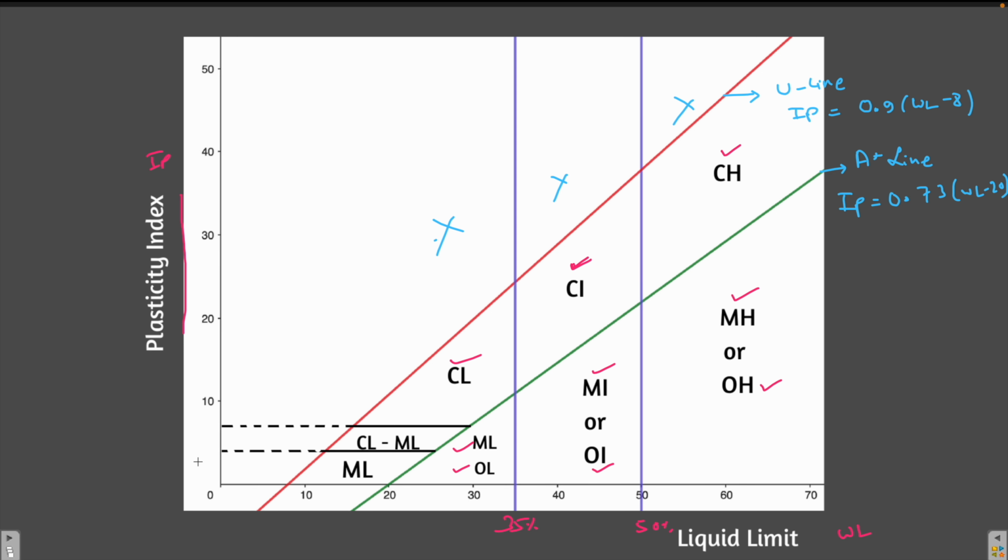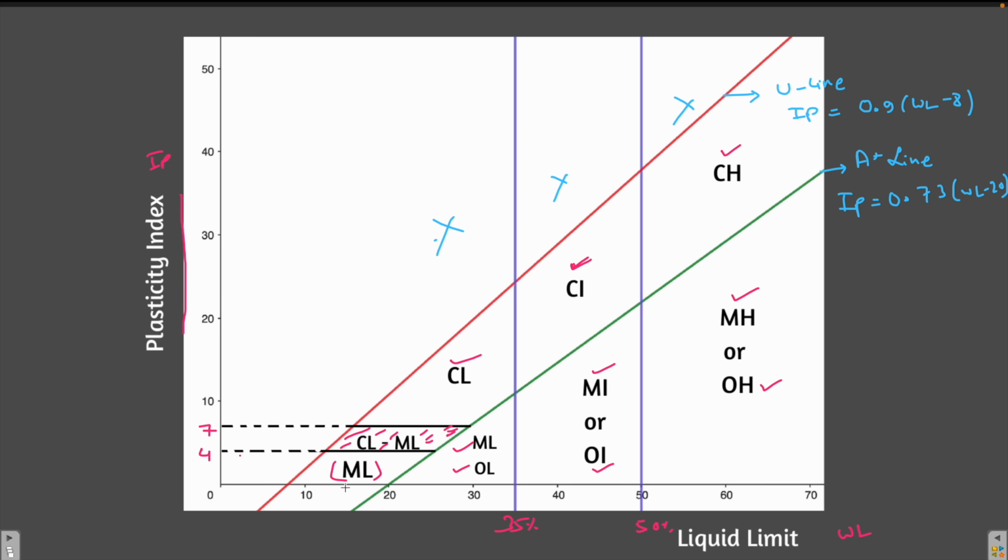Now, here you see there are two other lines. The plasticity index over here is in the range of 4 to 7. So when the plasticity index is between 4 and 7, the soil has the dual symbol of clay and silt with low compressibility. And if the plasticity index is below 4, it is a silt with low compressibility.